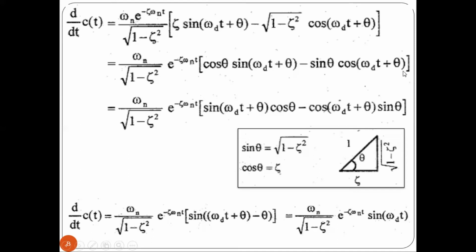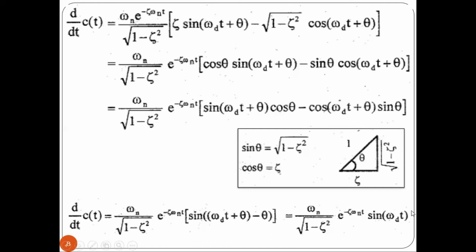(ωd t + θ). So again, just rearranging, take this term sin(ωd t + θ) into cos θ minus cos(ωd t + θ) into sin θ. Now we know the formula: sin A cos B minus cos A sin B is equal to sin(A minus B), right? So substituting that expression, we will be getting ωn into root of 1 minus ζ² e power minus ζ ωn t into sin of ωd Tp, right?